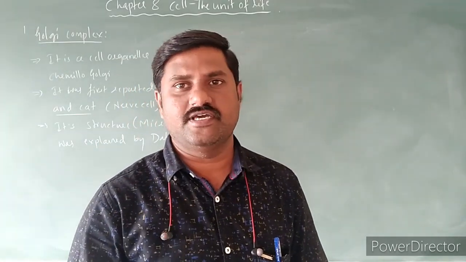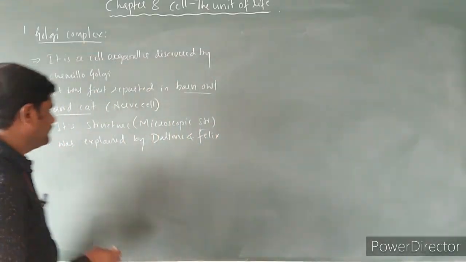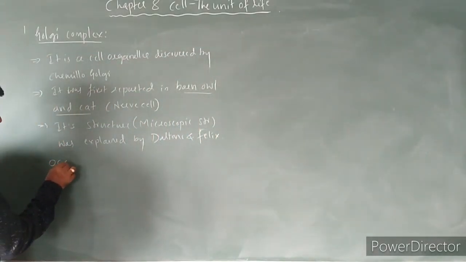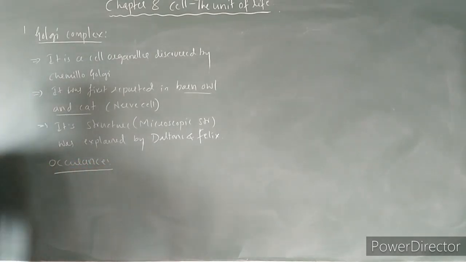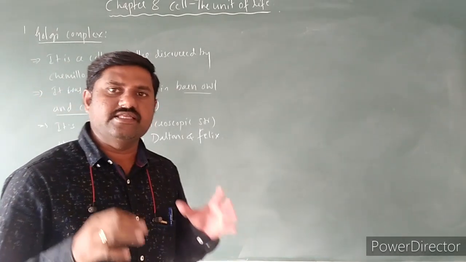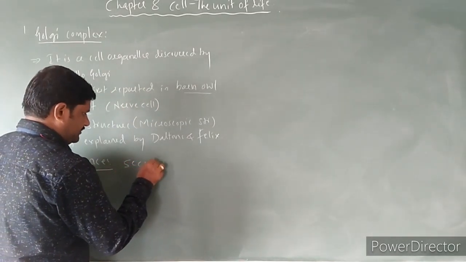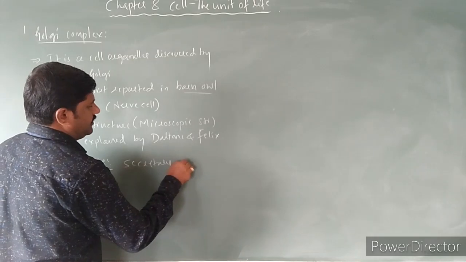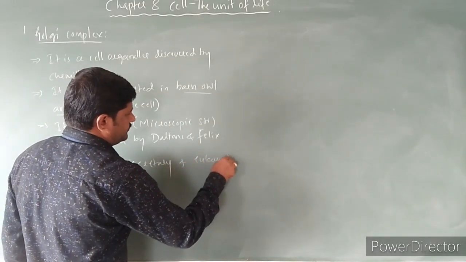So let us start with the next, occurrence of this Golgi complex. It usually occurs in mainly the secretory cells, as well as in all the eukaryotic cells.